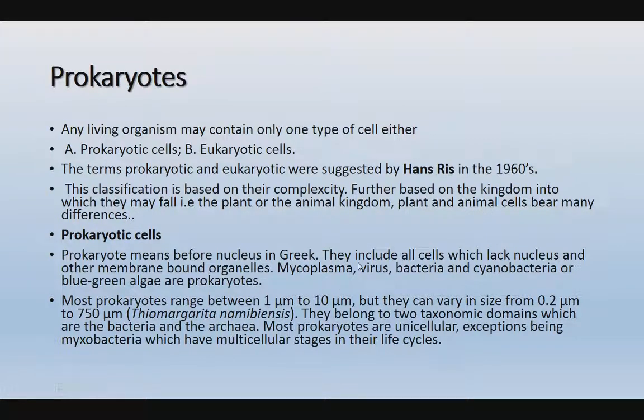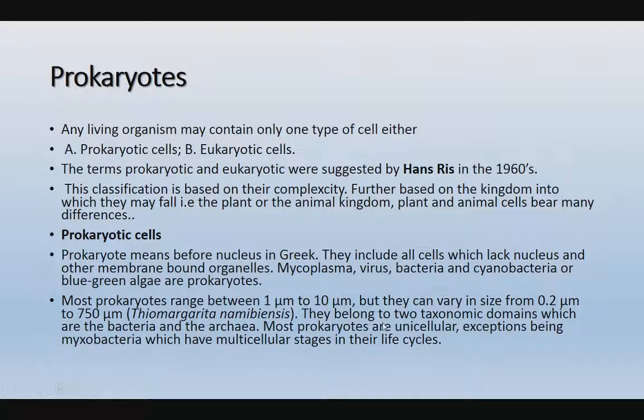Prokaryote means before nucleus. They include a cell wall, and lack a nucleus and other membrane bounded cell organelles. Mycoplasma, viruses, bacteria, and cyanobacteria or blue-green algae are prokaryotes. Most prokaryotes range from 1 to 10 micrometers in size, but they vary from 0.2 to 750 micrometers. Thiomargarita is the largest bacterium.